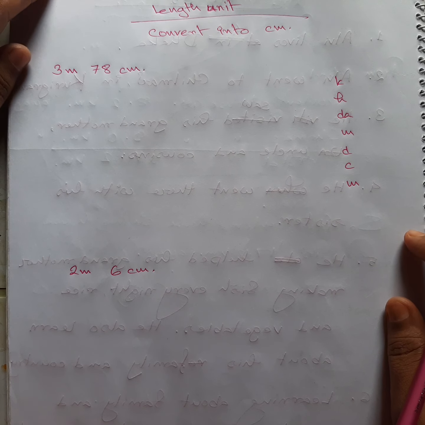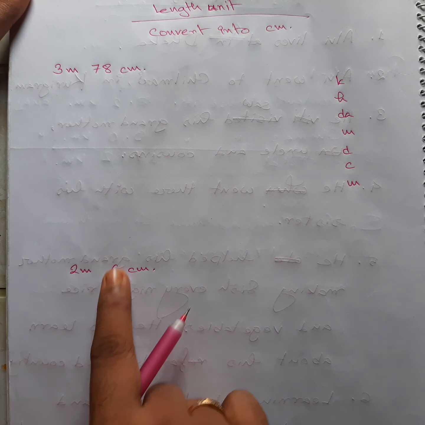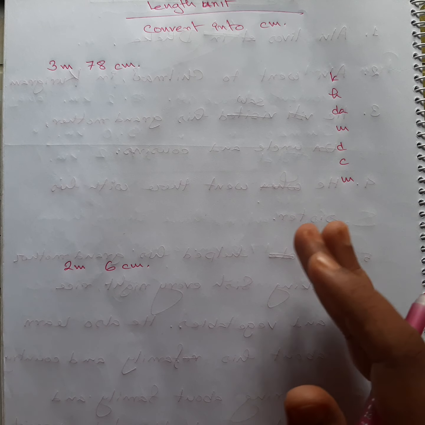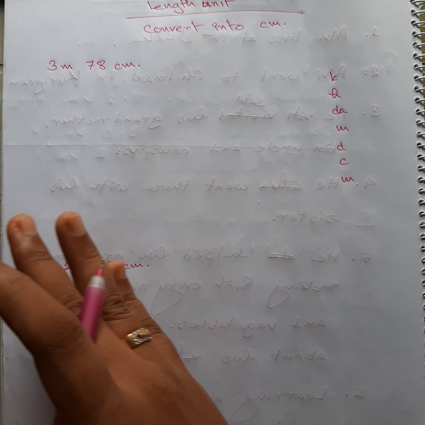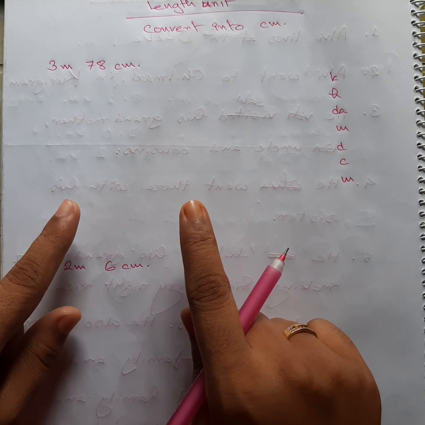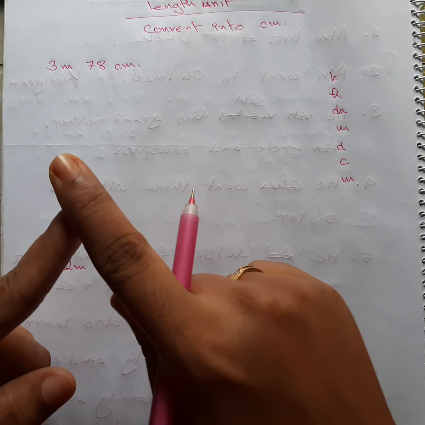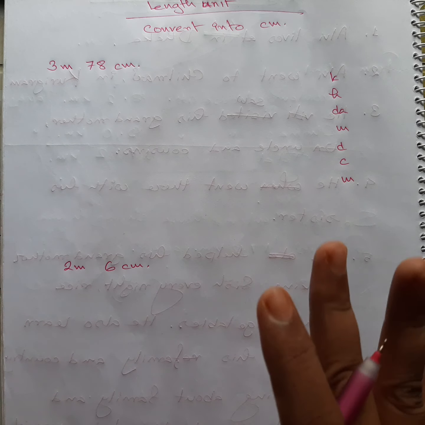See that I have written two maths. We are going to convert them into centimeter. Remember that only one part we are going to do now. We are going to convert into centimeter, not the meter part. At first we are going to learn that way, and then after finishing converting into smaller units, we are going to go for the bigger unit. So let's first do the thing.